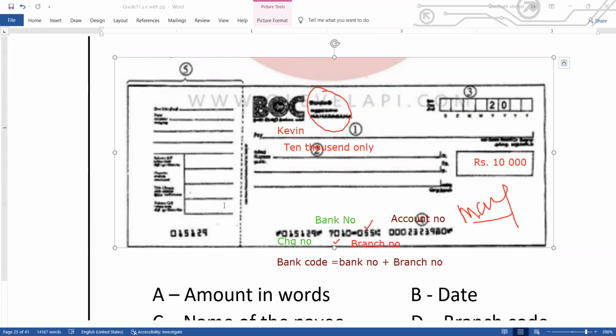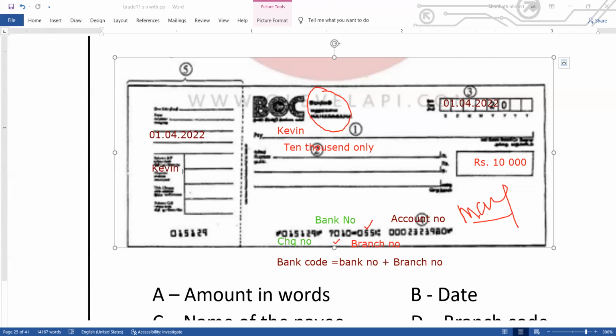Finally, number 5 is called the counterfoil. The counterfoil is the part that remains in the check book. We will tear along these dotted lines and give the check to Kevin. In this, we will write the date the check is given. For example, if the date mentioned is 1st of April 2022, the same date will be mentioned over here, and the same name. So we know that on 1st of April 2022, the check is given to Kevin.